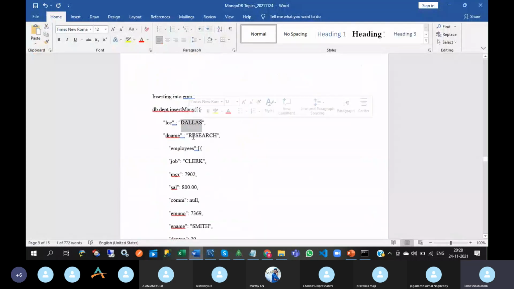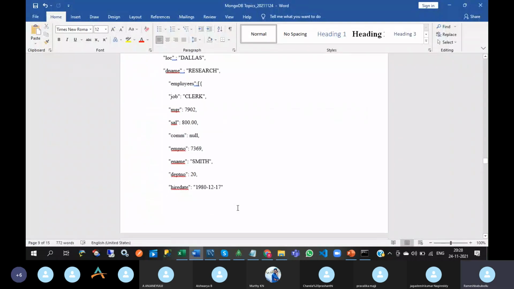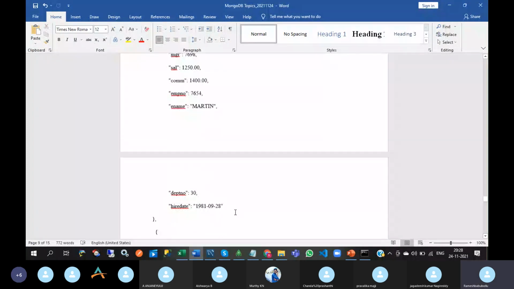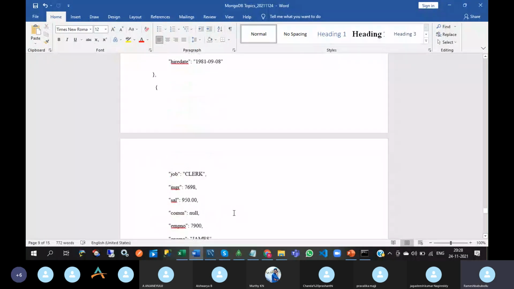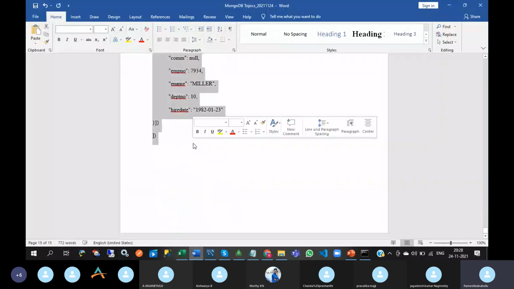For this Dallas location, research department name, what are the employees? So you can create the employee array, and in that array you can have employees. You won't understand if I tell you like this, so I will execute this script in MongoDB.